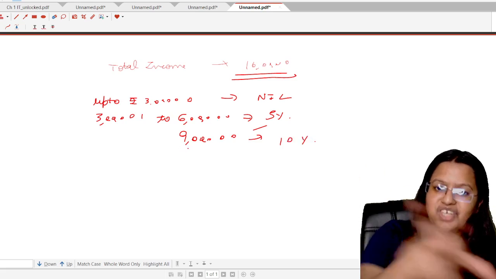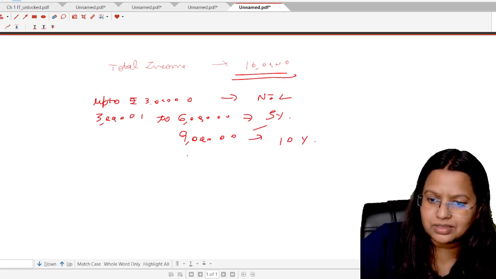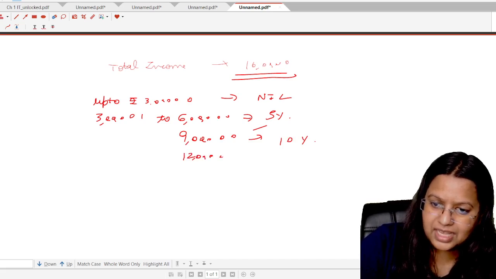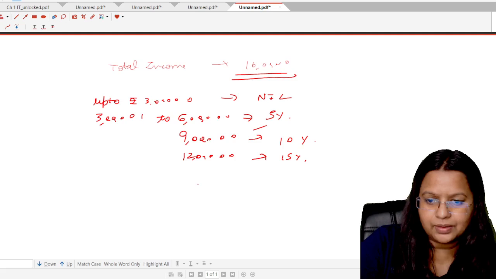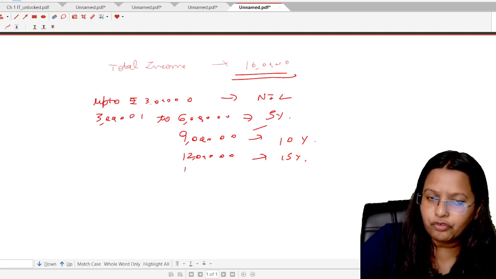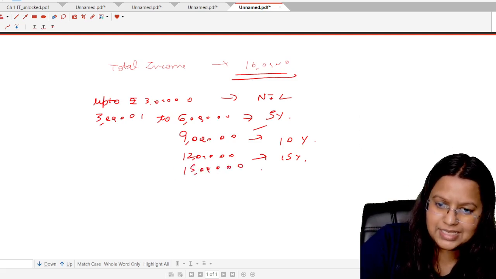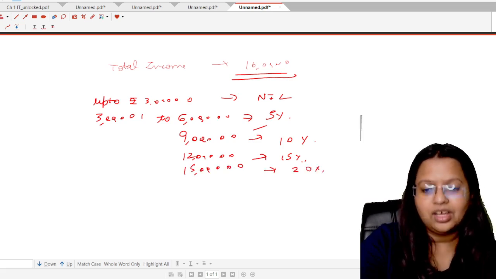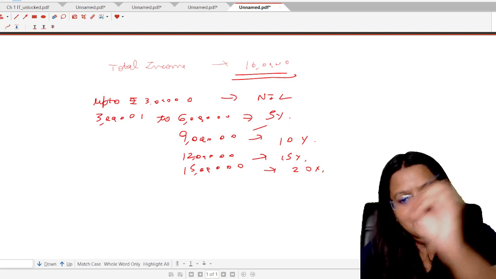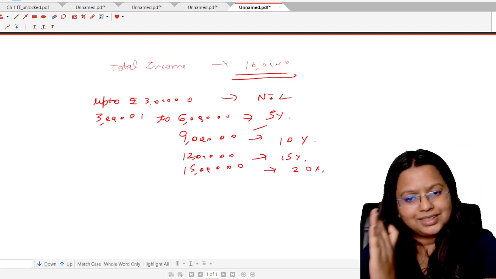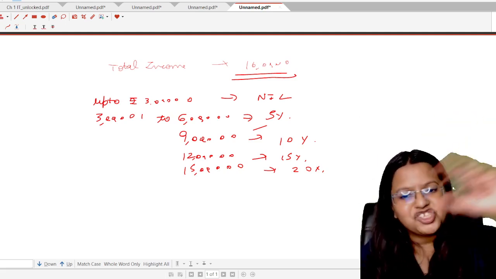Then 9 to 12, additional 3 lakh rupees, the tax rate is 15%. Okay. And next 12 to 15, the tax rate is 20%. Then from 15 onwards, the tax rate shall be 30%. Okay. Then there's a fixed jump of 5%.